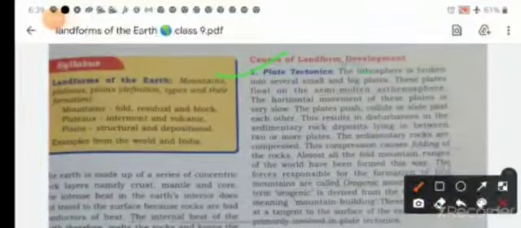The lithosphere is broken into several small and big plates. We know very well we have two types of plate, heavy plate and light plate. Heavy plates are your ocean plates and light plates are your continent plates.